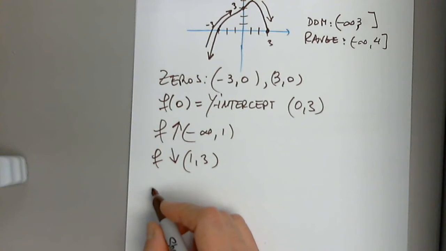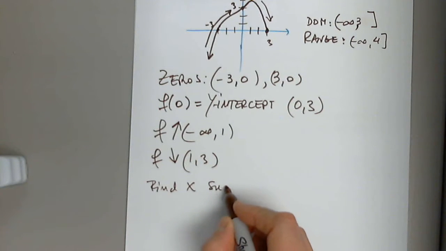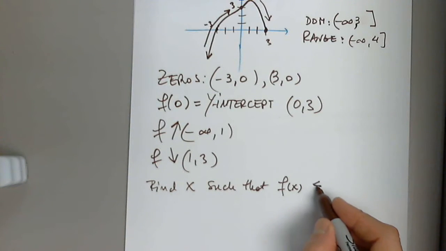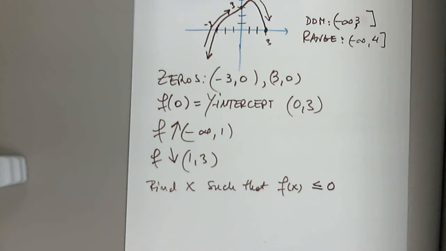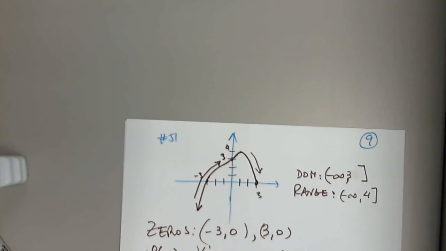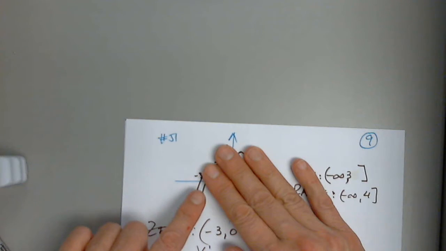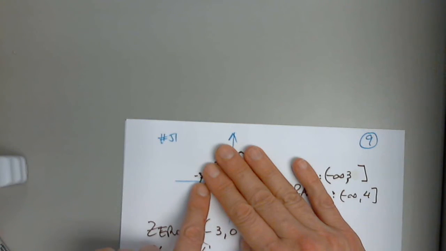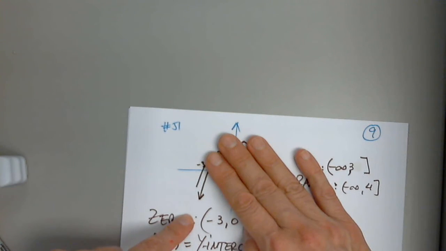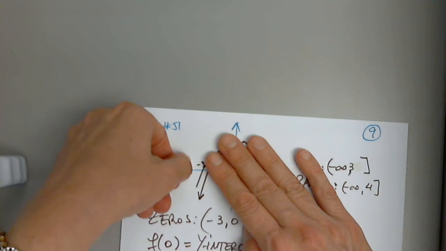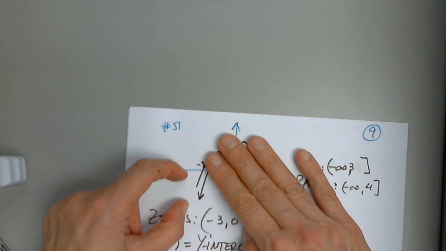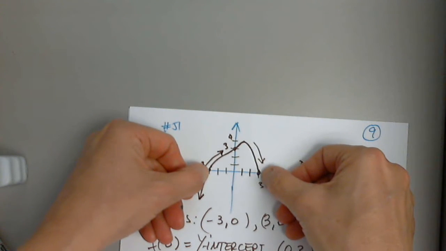Values of x for which f of x is less than or equal to 0. This is very important. Let's discuss. Find x such that f of x is less than or equal to 0. Okay. Let's go back to the graph before we answer this. And let's talk about this. I see for x values between negative infinity and negative 3, the graph of the function is below the x-axis. What does that mean? That if I want to determine when x is negative 5, what type of number will I get? Negative number.